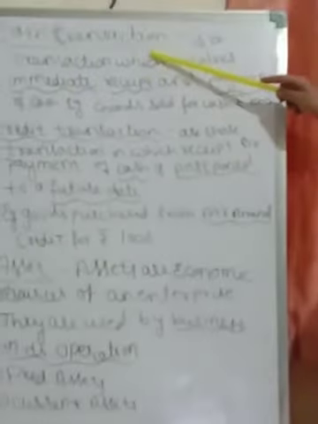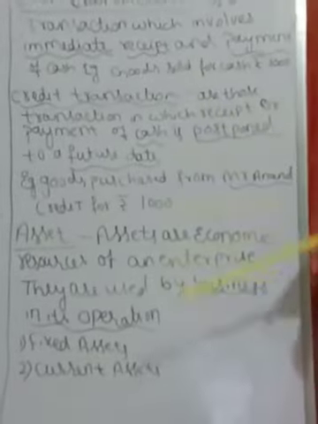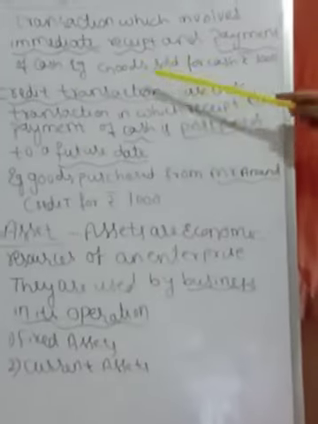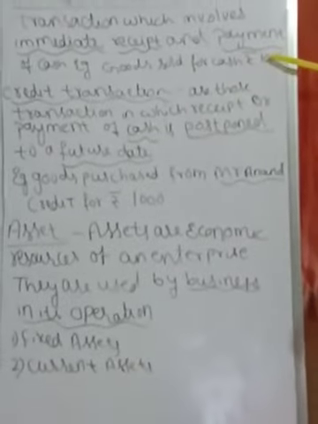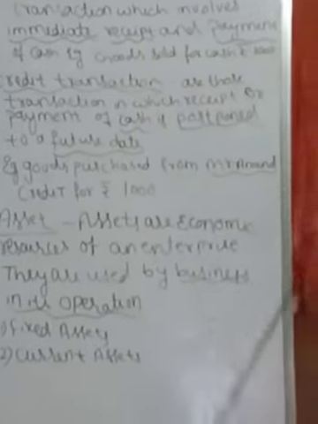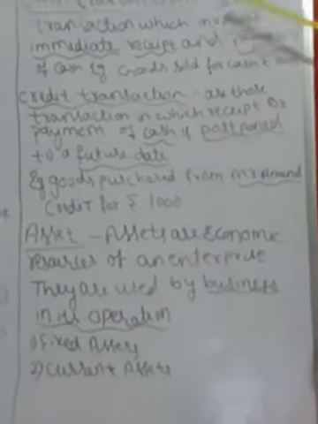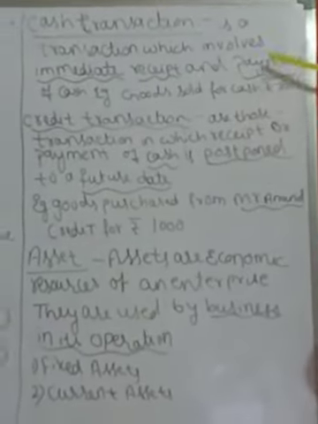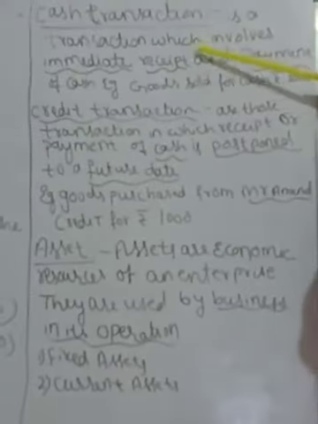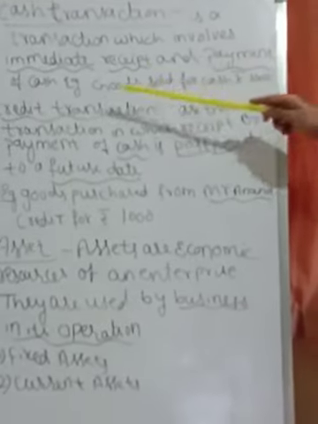Under that, the first one is cash transaction. Cash transaction is a transaction which involves immediate receipt and payment of cash. Immediately you pay cash or immediately you receive cash. Example: goods sold for cash rupees 1,000. Here you sell goods, so goods are going out and cash is coming in, receipt of cash rupees 1,000. This is a cash transaction, cash and carry.